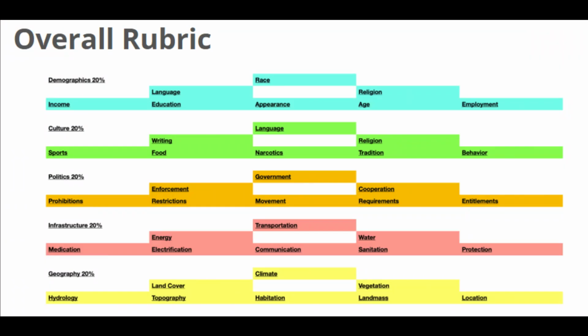Here is the rubric that is used to determine which countries are the most similar, and as you see here, there are 5 categories that we are going to get into based on the results.